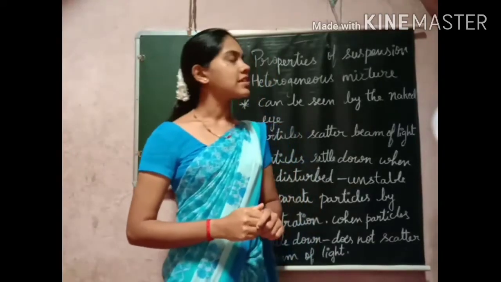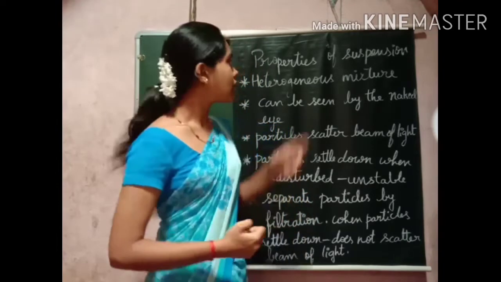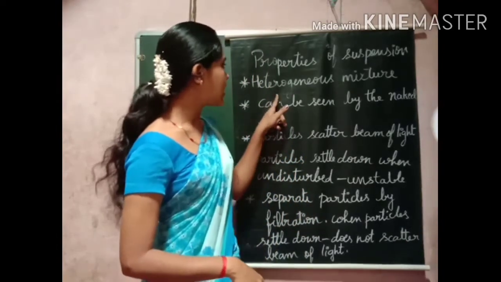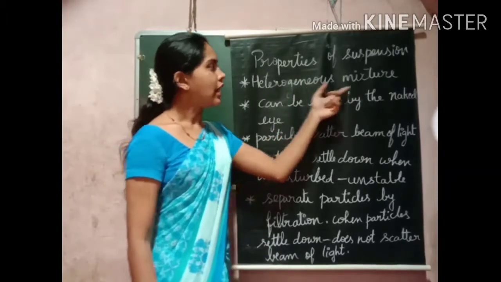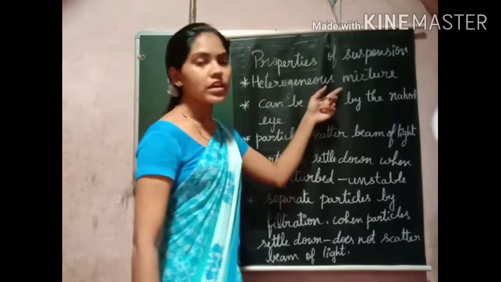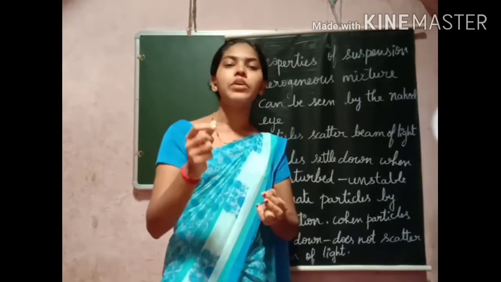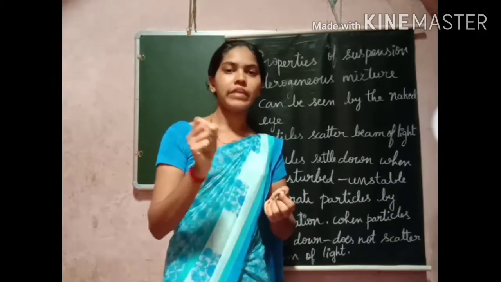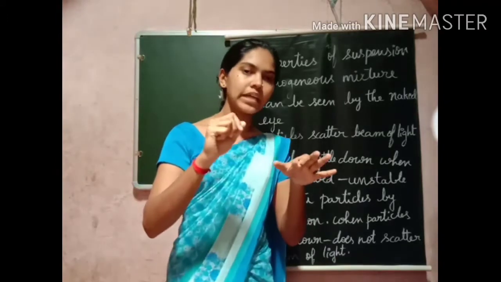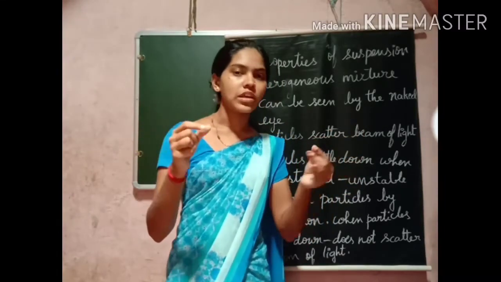Now let us discuss the properties of suspension. The first property of suspension is that it is a heterogeneous mixture. What is a heterogeneous mixture? If you mix oil and water, the particles will not distribute uniformly throughout the solution.